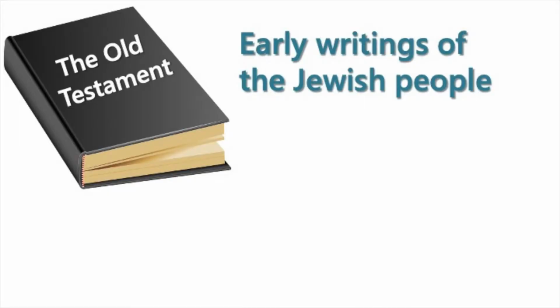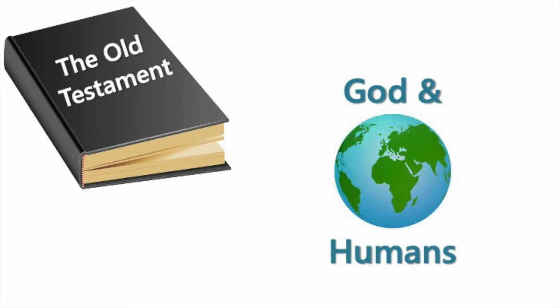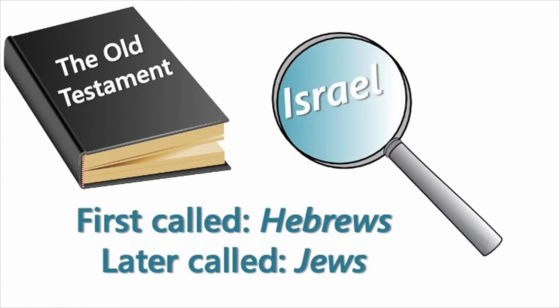Let's start with the Old Testament. The Old Testament contains early writings of the Jewish people. It starts off describing God's relationship generally with all human beings. But then the focus narrows onto a group of people early on known as the Hebrews, and much later referred to as the Jews. As they form themselves into a nation, they are known as Israel, which is taken from the name of one of their ancestors. The Old Testament contains the record of the saga of the relationship between God and Israel.